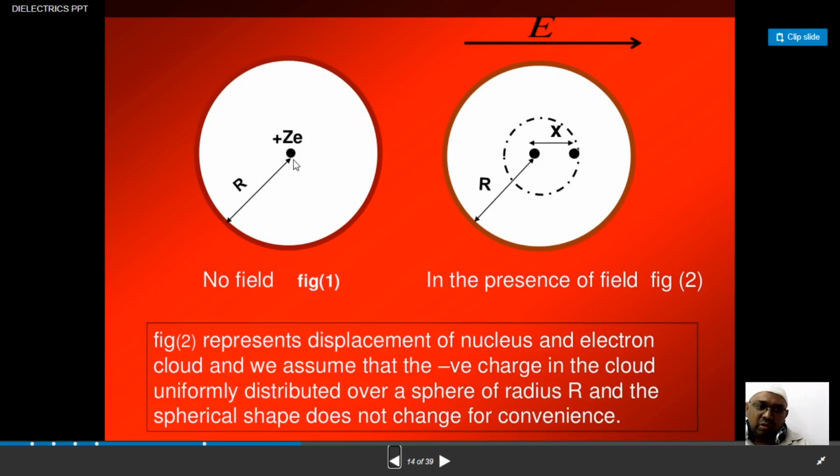the nucleus charge plus Ze is there. When you apply an electric field, this nucleus will be displaced, and the electronic cloud will be displaced. We are assuming another sphere, which has been shown by the dotted line. So this is the electron cloud, in the form of a sphere, and definitely it will have some radius. Therefore this imaginary part will have the radius small x, and the actual sphere is given by capital R when you apply the electric field.